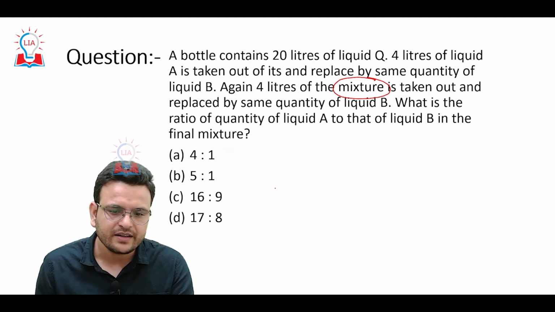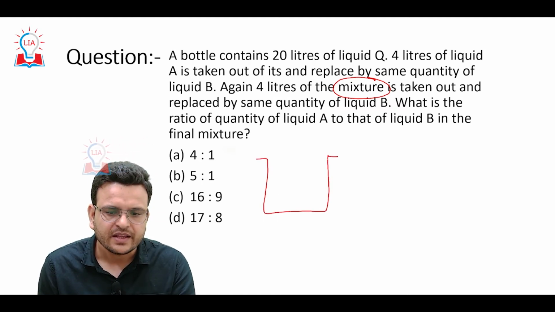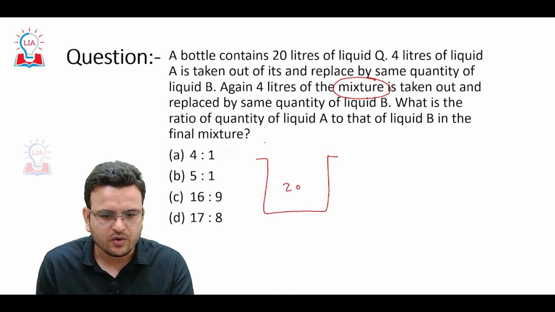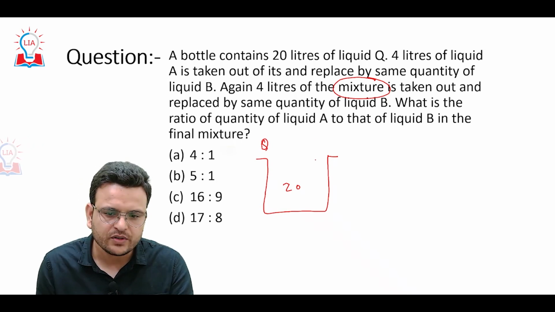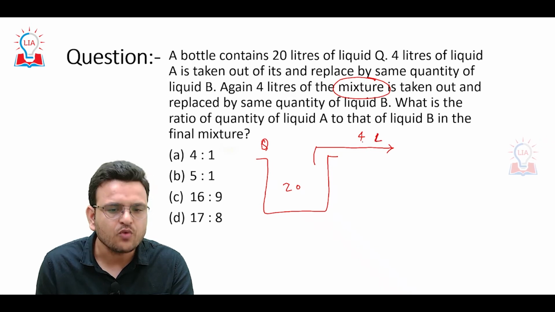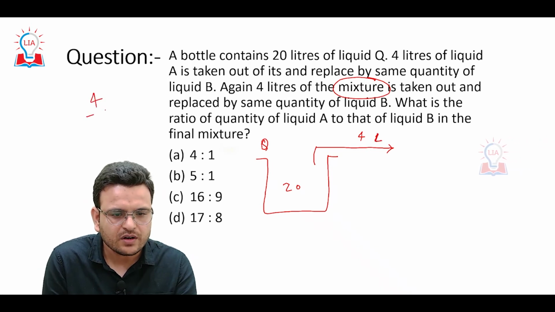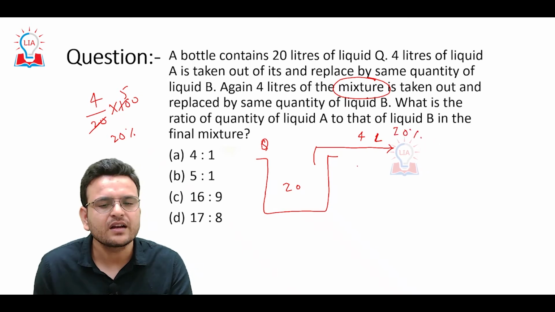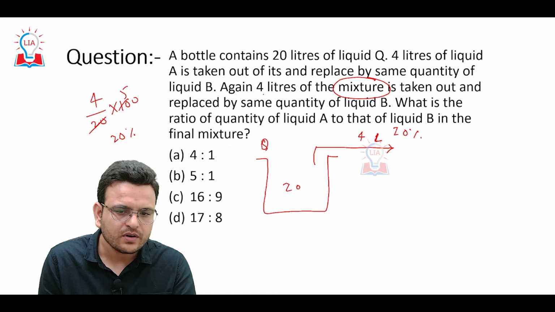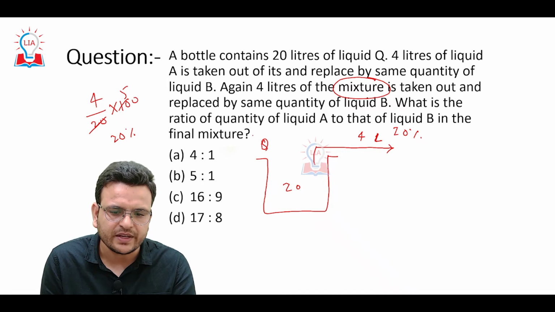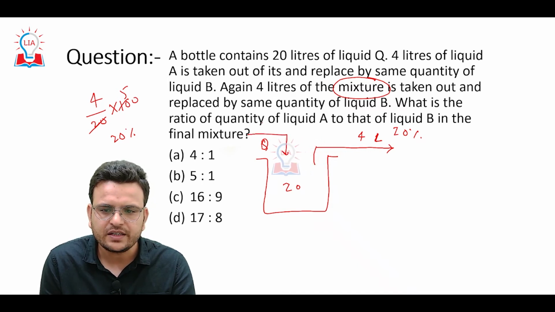A bottle contains 20 liters of liquid A. 4 liters of liquid is drawn out. So how much are we drawing out? 4 upon 20 into 100, I can say 20% of the liquid is taken out from the bottle. Again 4 liters of the mixture is taken out and replaced by the same quantity of B.